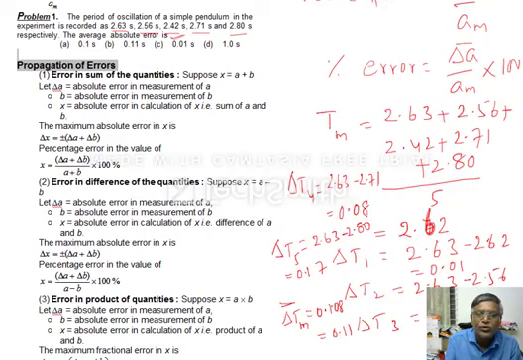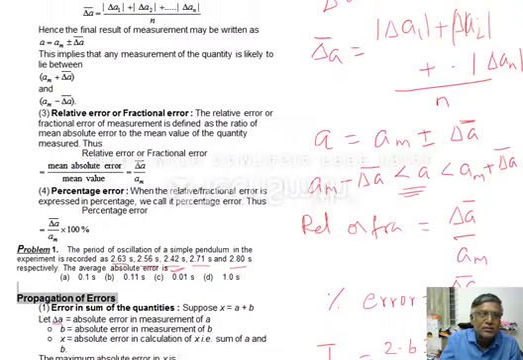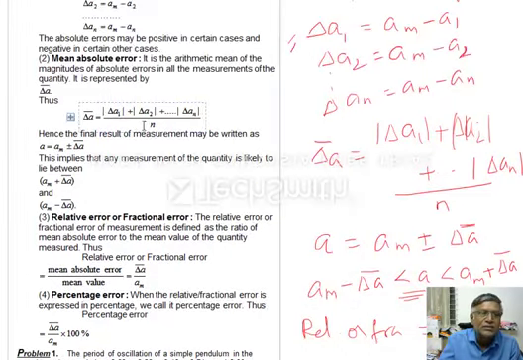So if you are asked to calculate the other things, then you can calculate easily. Relative error or fractional error or percentage error. The average absolute error is, see here, this is the average.